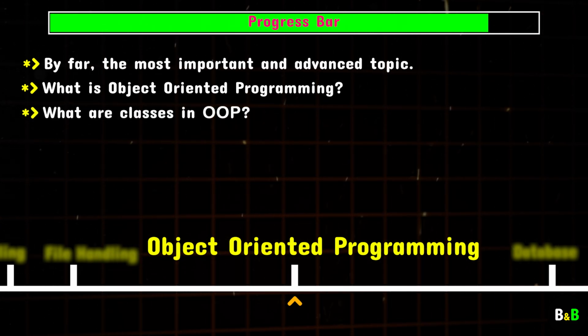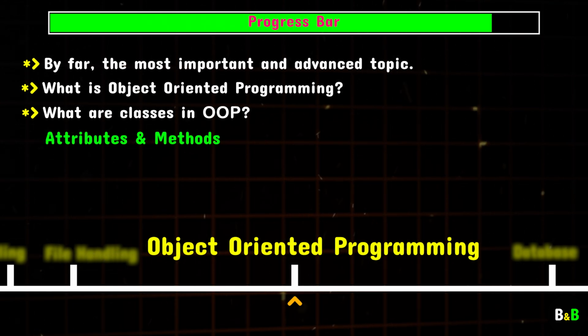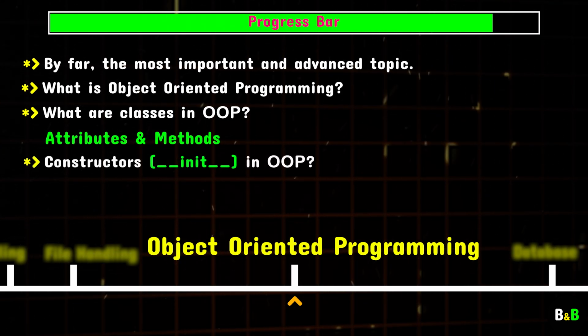Once we've got the basics of object-oriented programming, we'll dive into the concept of classes. Classes are the blueprint for creating objects in Python. We'll learn what classes are, how to define them, and explore their 2 main components, that is, attributes and methods. Next, we'll focus on constructors. In Python, constructors are special methods used to initialize the attributes of a class when an object is created. These are written using double underscore init double underscore. We'll explore the purpose of constructors, how they work, and the parameters they can take.